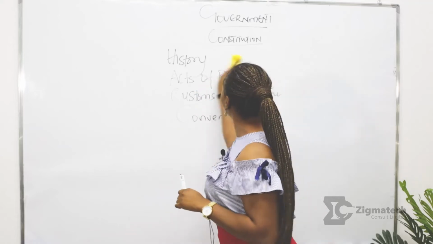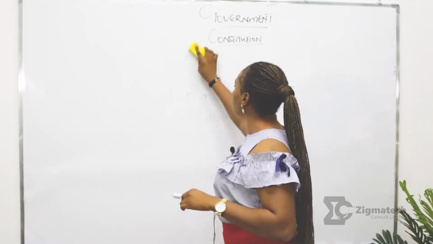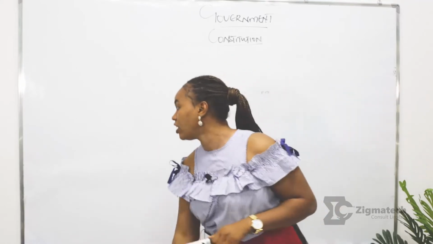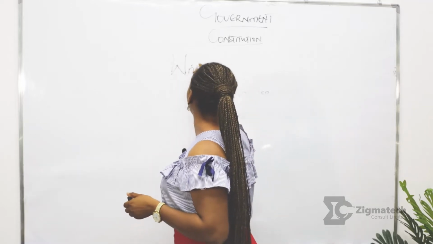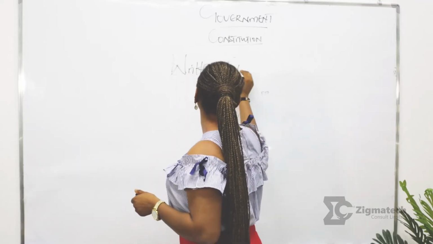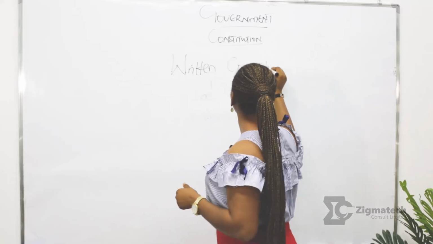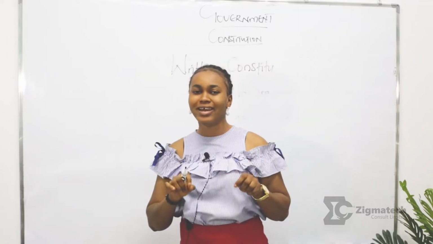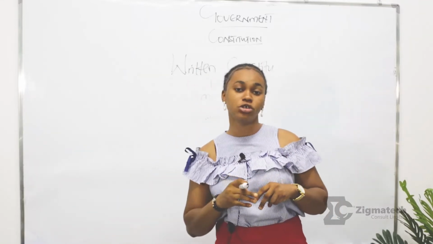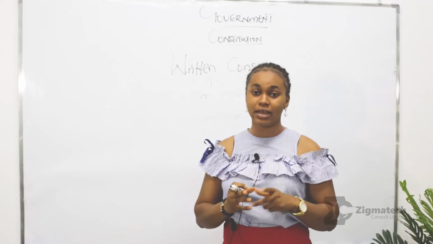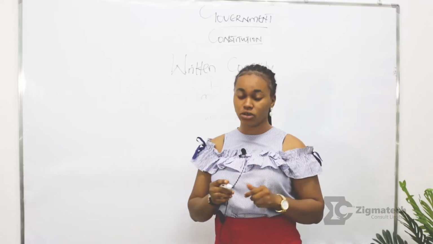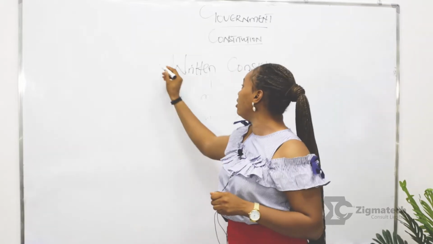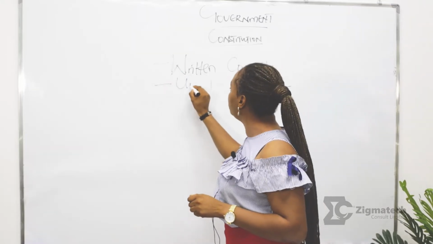Now, we have 4 major types of Constitution. We are going to deal with them one after the other. The first type of Constitution we're going to talk about is the written Constitution. When a Constitution is written, we are talking about the laid down rules and regulations of a country, which is documented in a single file or written down in a single document. Another type of Constitution we have is unwritten.